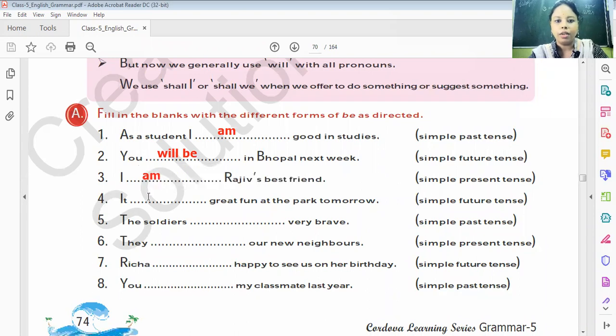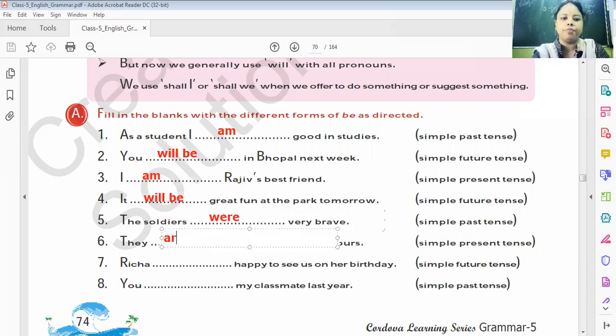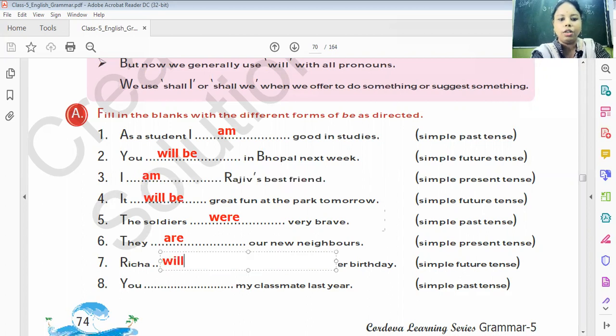It dash great fun at the park tomorrow. It will be, because we are talking about the future. The soldiers dash very brave. It is simple past, so we have to write: the soldiers were very brave. They dash our new neighbor. Simple present tense: they are. Richa dash happy to see us on her birthday. Simple future tense: Richa will be. Next, you dash my classmate last year. You were.